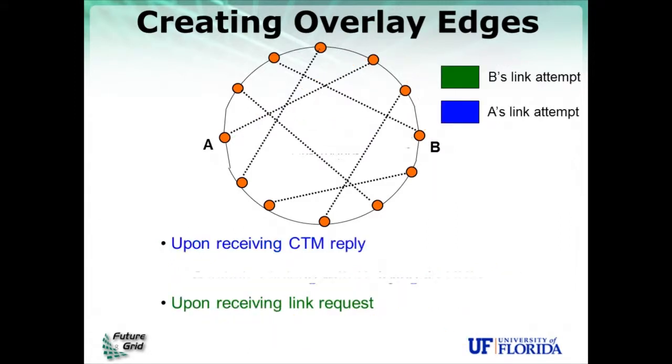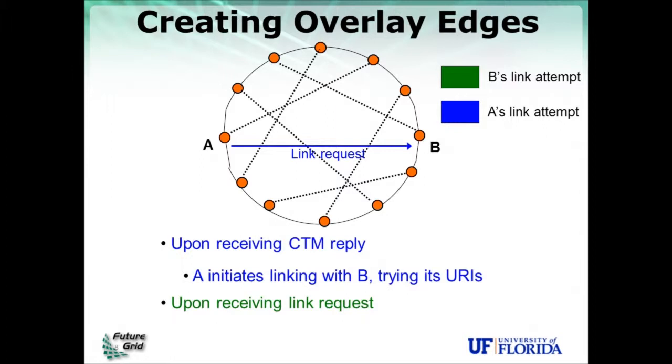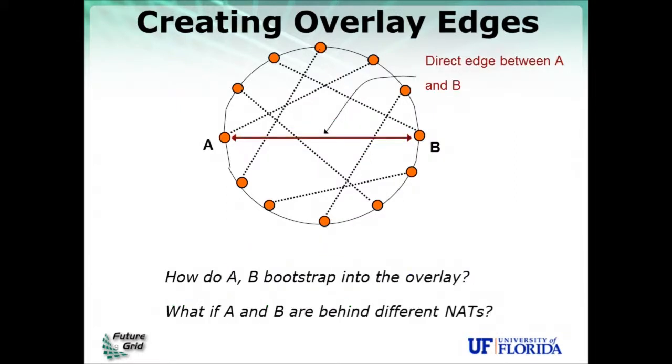So when A receives this reply from B, it initiates linking over the physical network, trying again in parallel the identifiers that B has sent over the overlay. And if it receives a link request from B, it sends a link reply. So there's a protocol to determine that the two nodes have reached a consensus that they have a link, and at that point a direct edge between A and B can be established.